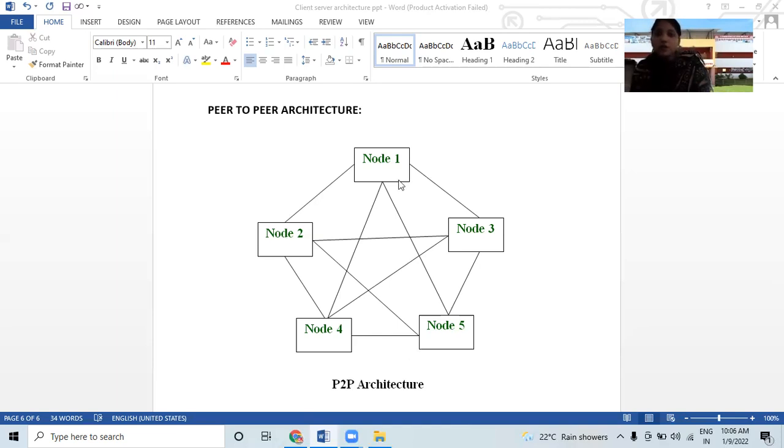मतलब हर एक नोड एक दूसरे से, node 1 can share tasks with 2 with the help of 3, 4, 5. So node 1 can communicate, can divide the tasks, and can share or exchange the info. Like this, node 2 can communicate, share, and exchange the data with nodes 1, 4, 5 and 3.